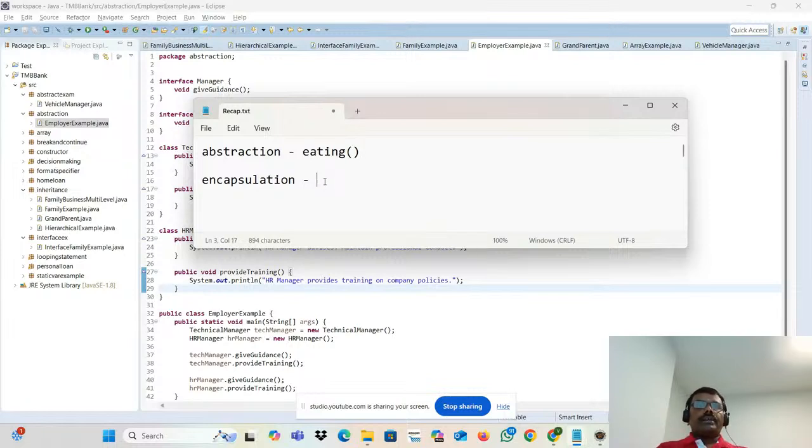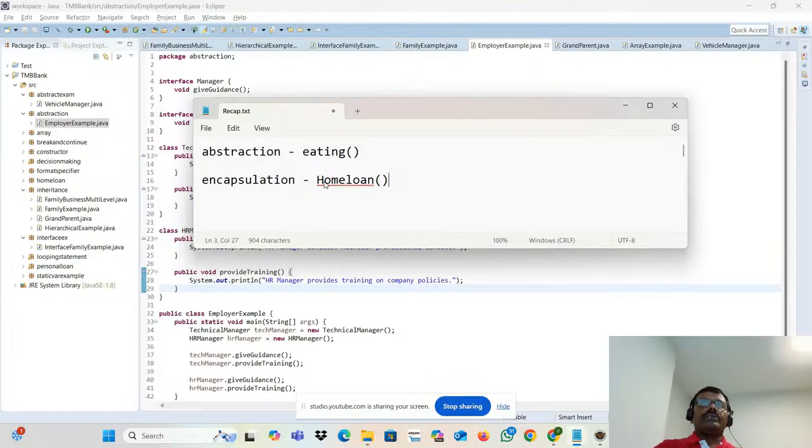But encapsulation means it will show only the necessary stuff. For example, I got a home loan. What kind of home loan? What is the interest? Can I see your Aadhaar card?